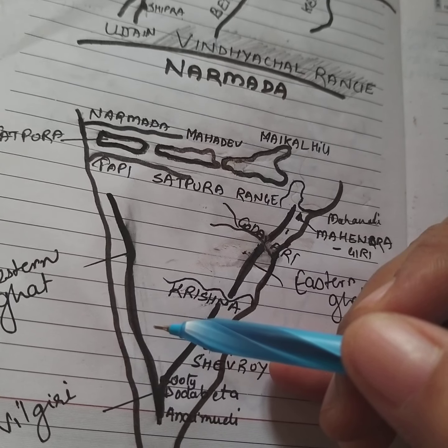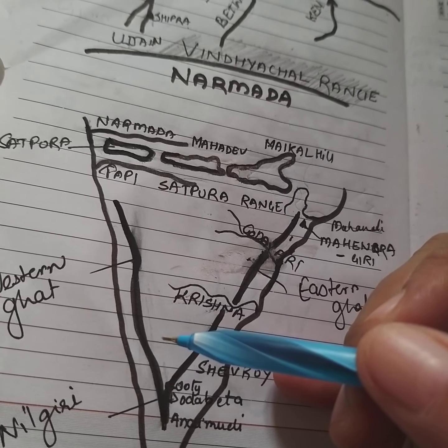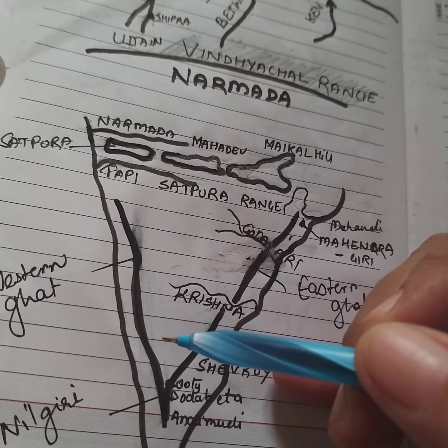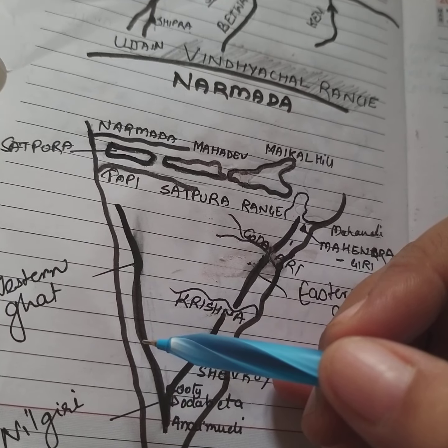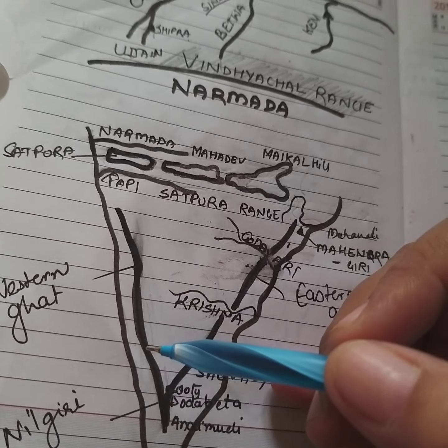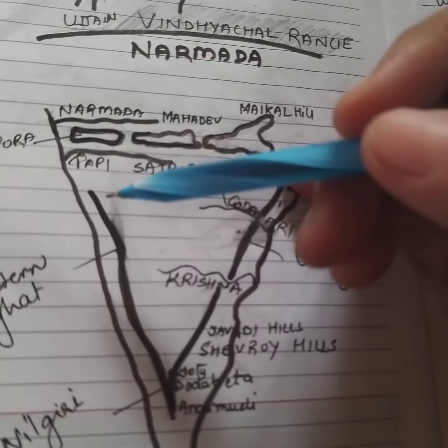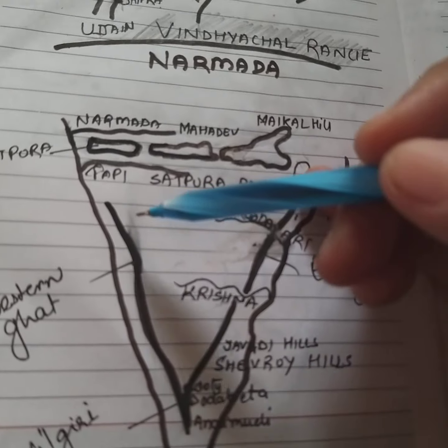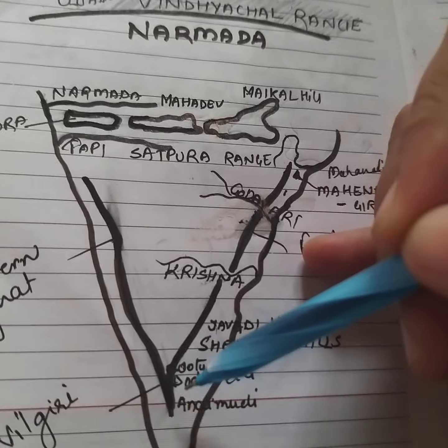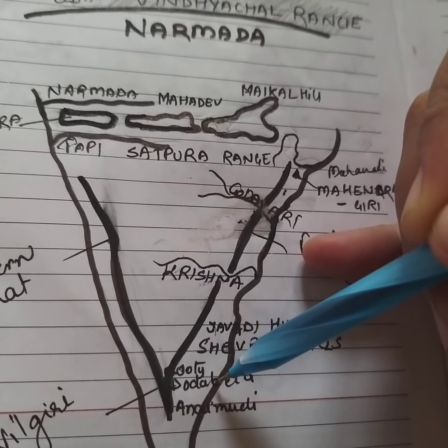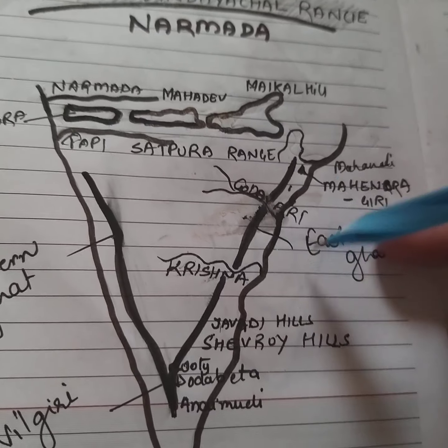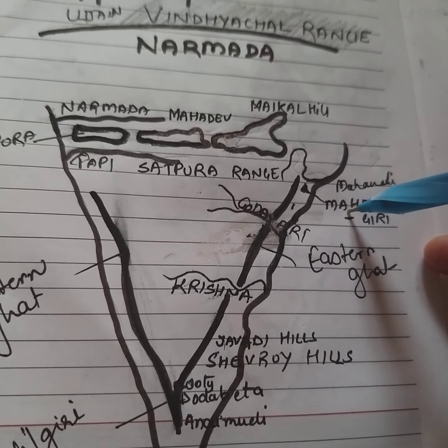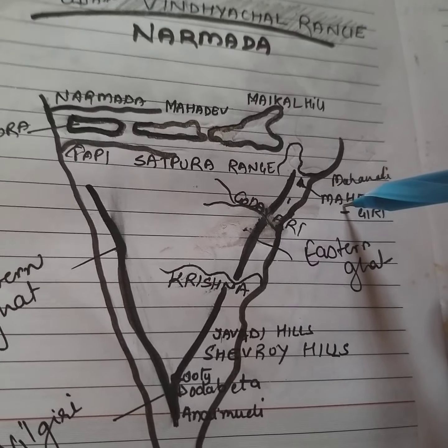The Western Ghats are known by different local names: Sahyadri in Maharashtra and Karnataka, Nilgiri and Malai in Tamil Nadu, and Sahya Parvatam in Kerala. The height of the Western Ghats progressively increases from north to south. The highest peaks include Anaimudi, you can see here, and Doda Betta also, and Mahendragiri is the highest peak in the Eastern Ghats.